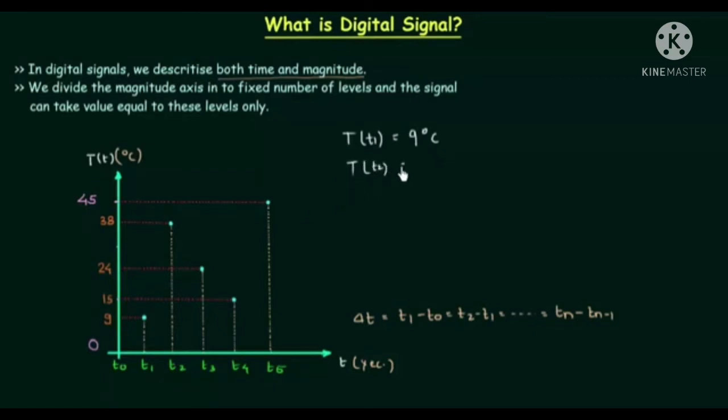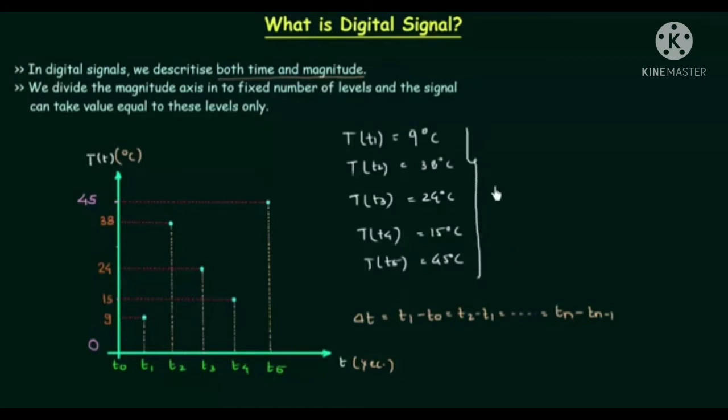For T2 we have 38 degrees Celsius. For T3 we have 24 degrees Celsius. For T4 we have 15 degrees Celsius, and for T5 we have 45 degrees Celsius. And this is for discrete time signal, right? Now we will consider the case of digital signal, and we have to discretize this magnitude axis also. So let's do it.